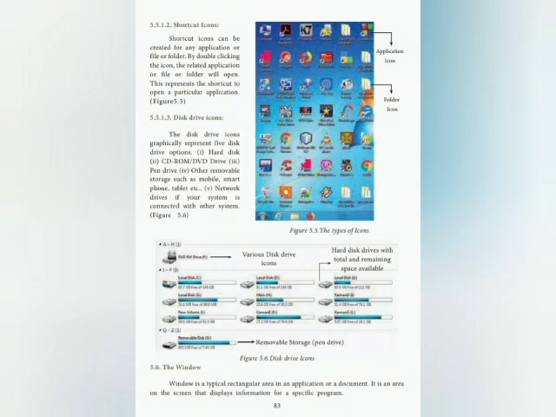By double clicking the icon, the application, file or folder will open. This represents the shortcut to open a particular application.